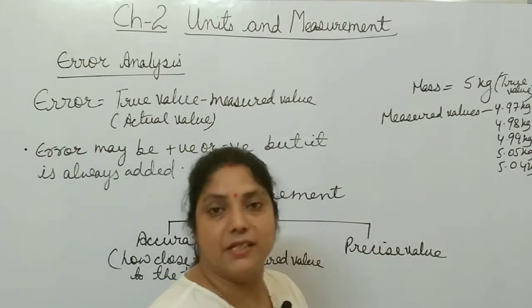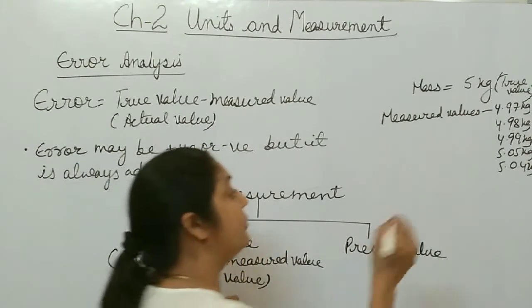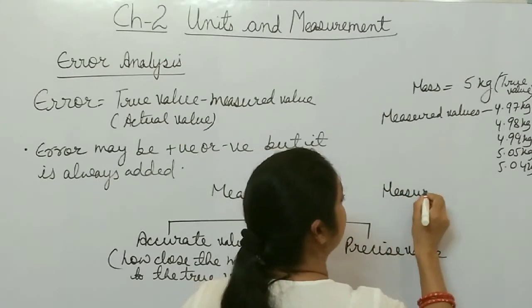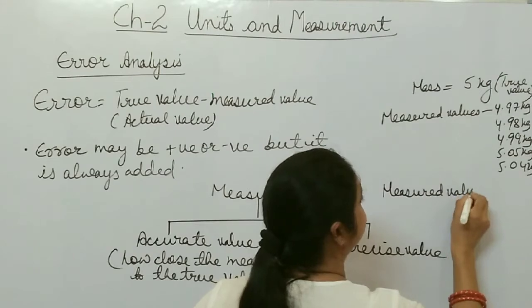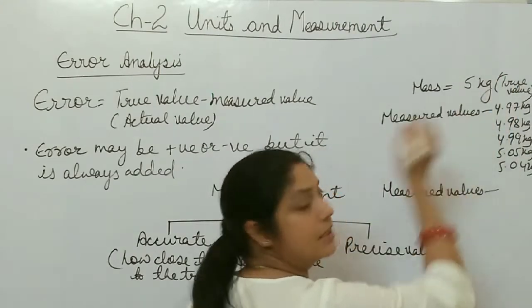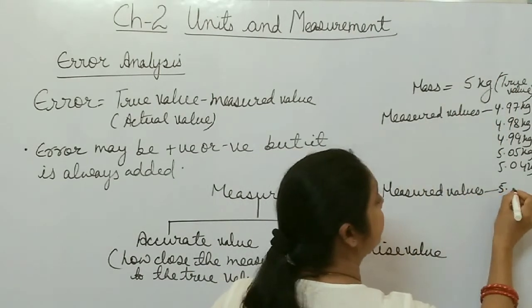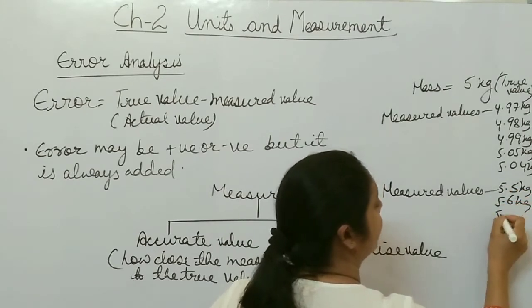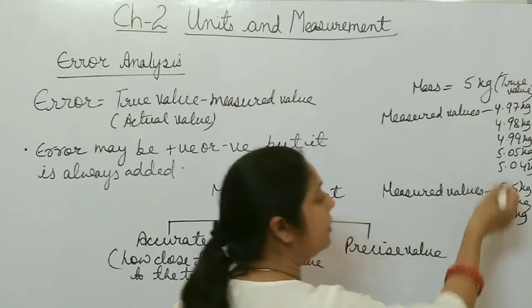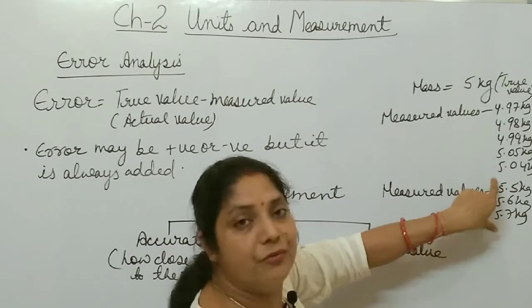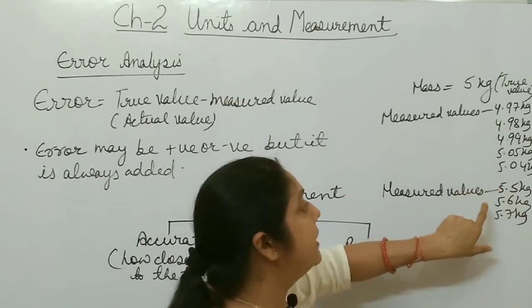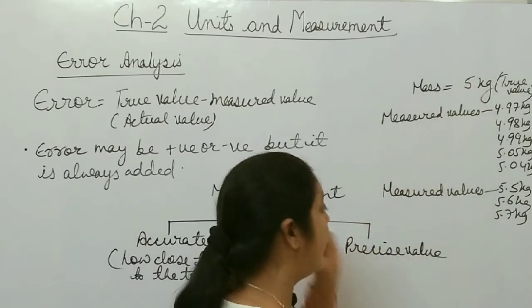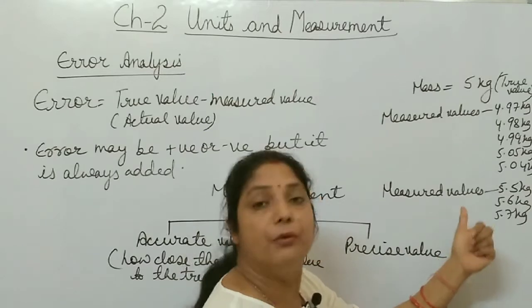Then what is precise value? What is precision? If you get measured values like this: the actual mass is 5 kg, and you get 5.5 kg, 5.6 kg, 5.7 kg. All these measured values are very close to each other, but very far from the actual value. So you can say these values have more precision.